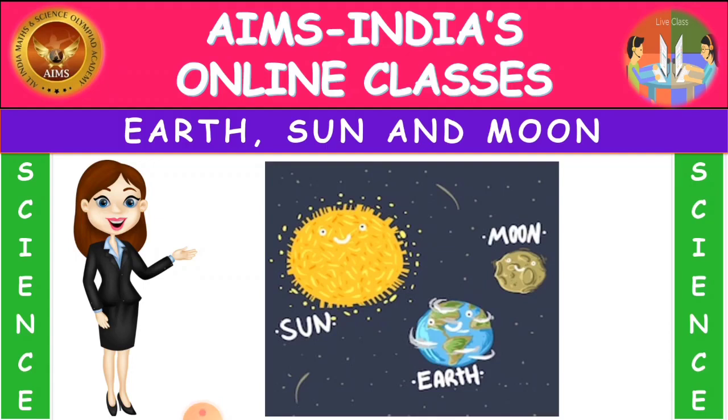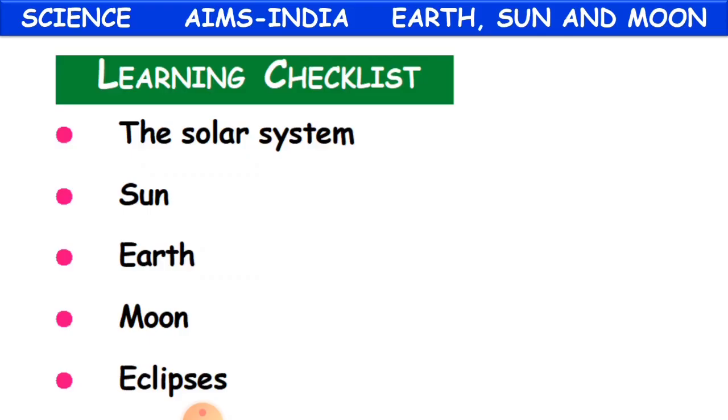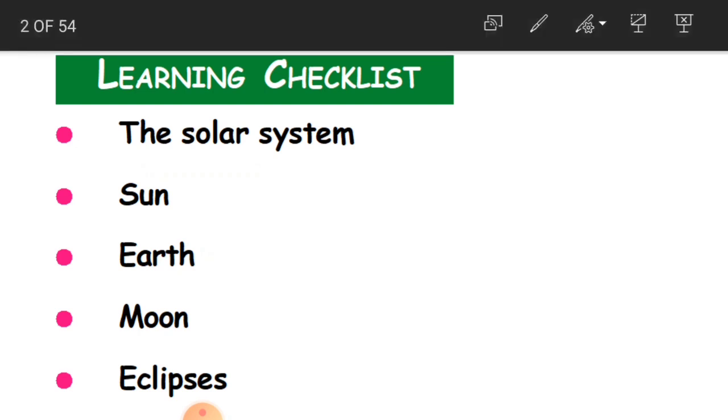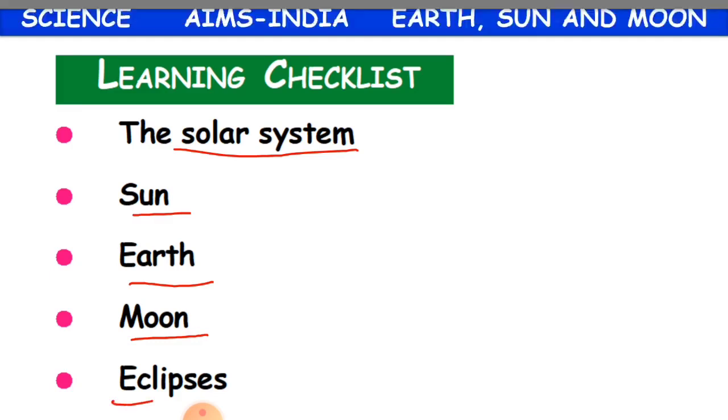Children, from science subject, today we'll be starting a new chapter, that is Earth, Sun and Moon. Now are you able to see the pictures here? Yes, a very interesting topic like Earth, Sun and Moon. Okay children, what we'll be going to learn from this new chapter, Earth, Sun and Moon? We'll be learning about the solar system. We'll learn about the sun, earth, moon and also eclipses. Okay children, let us start. Are you ready? Okay then.